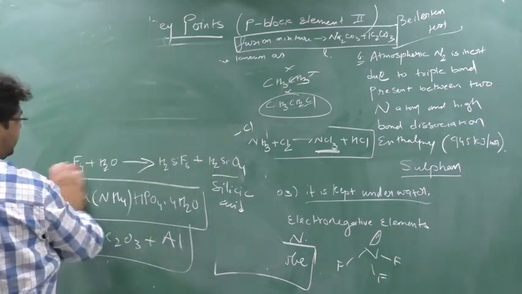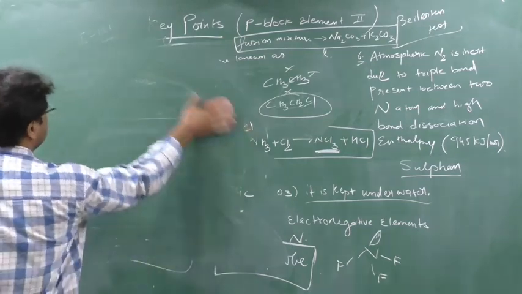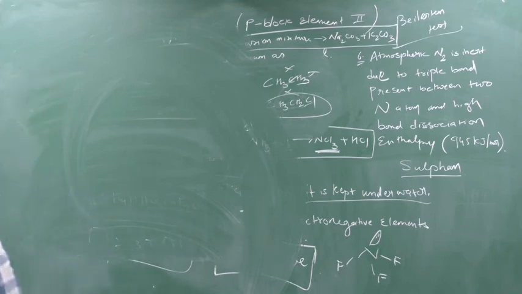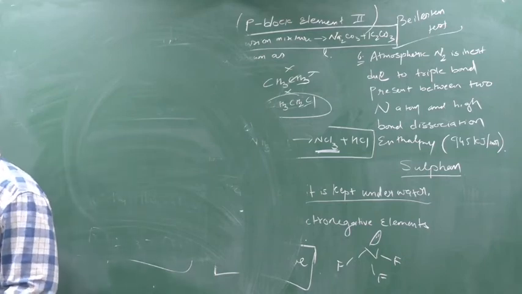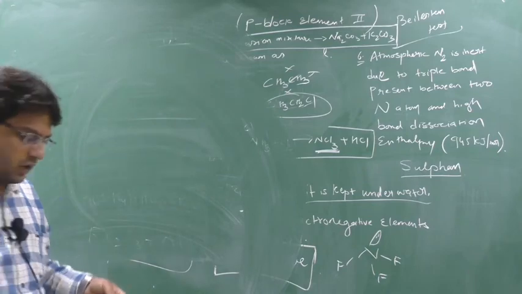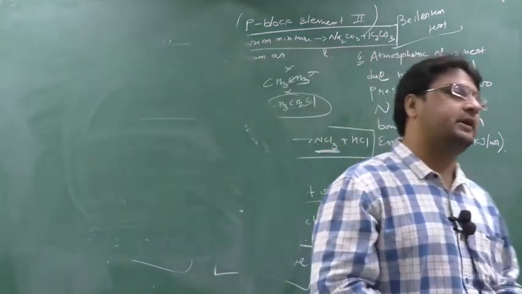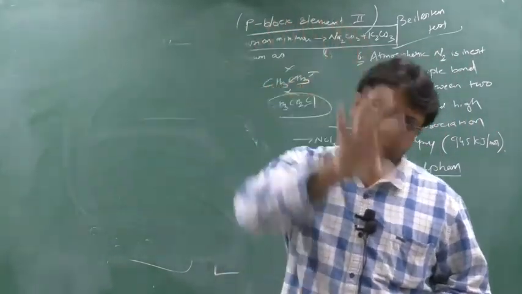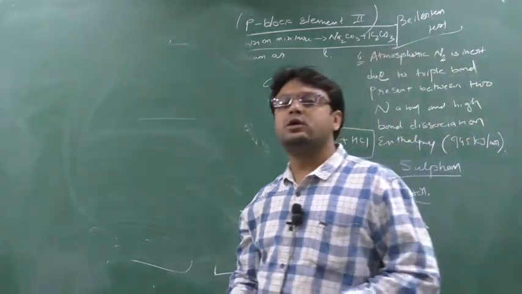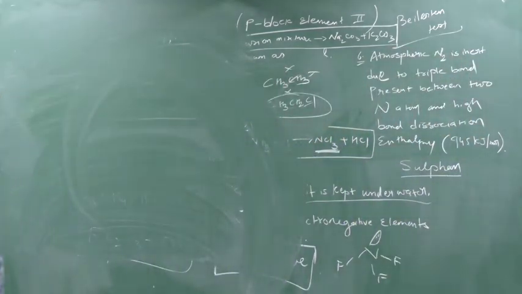When sodium is dissolved in ammonia, it shows a pale blue color solution, and the solution formed is also a good conductor of electricity due to the presence of solvated electrons and ions.